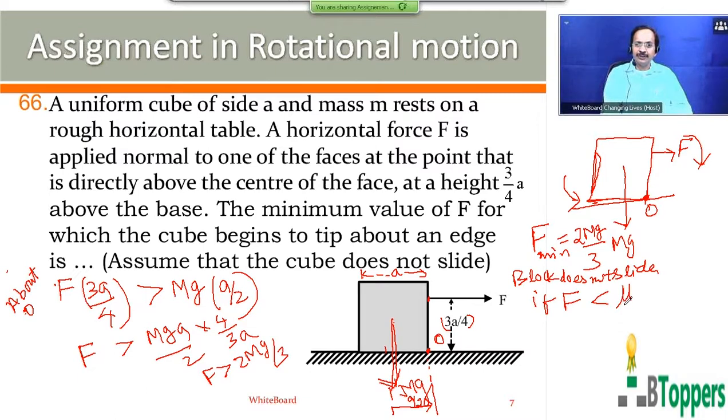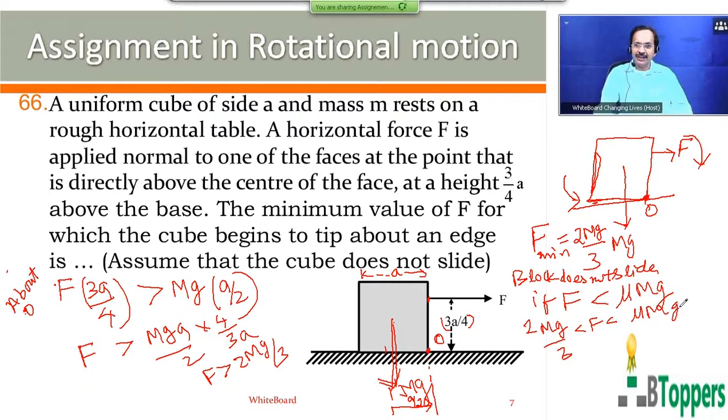Limiting friction: F less than mu into N. Normal reaction can be taken as mg. That means 2mg by 3 less than F less than mg.